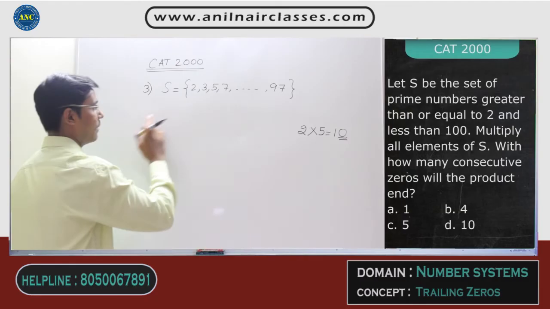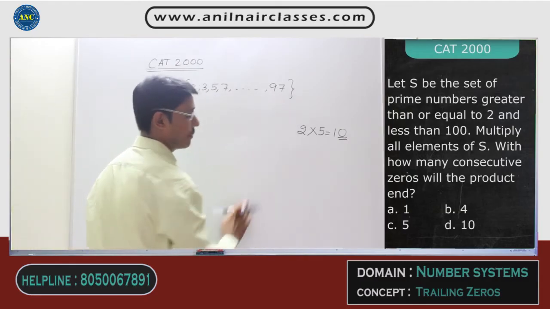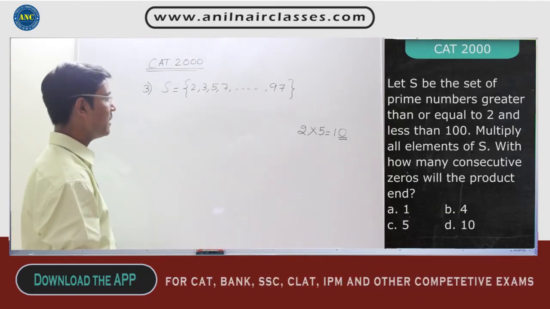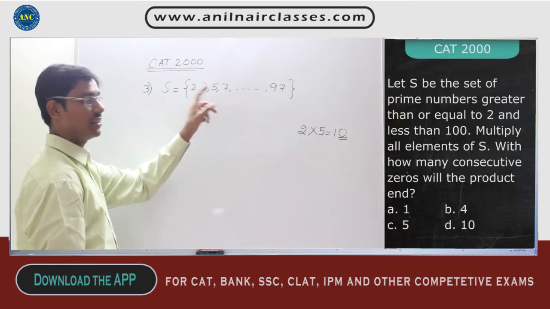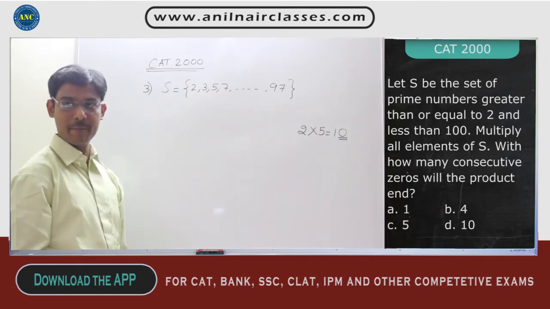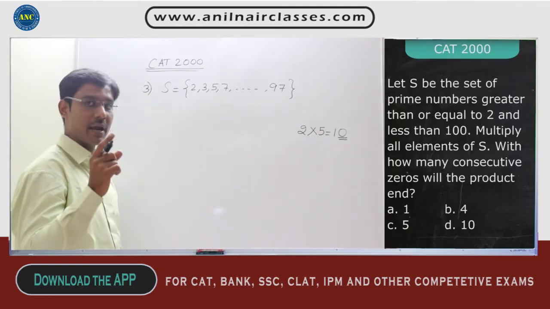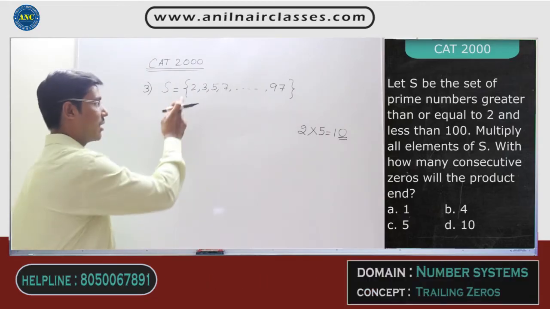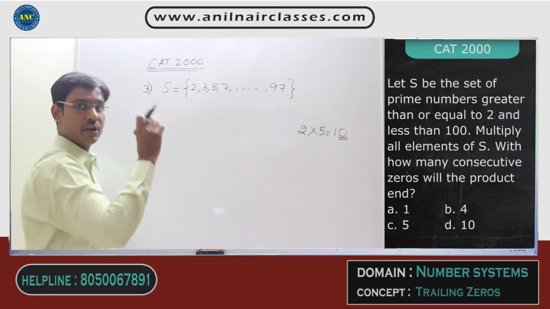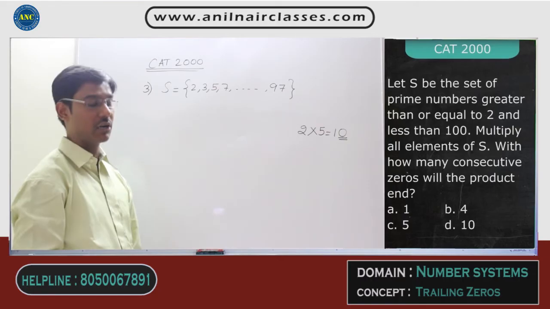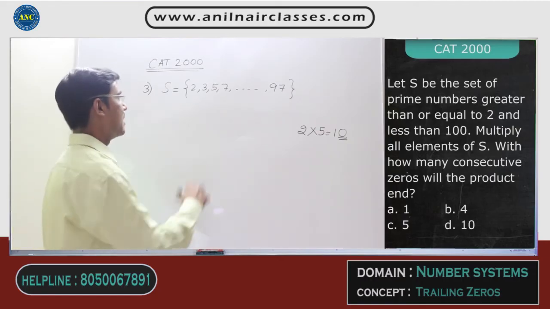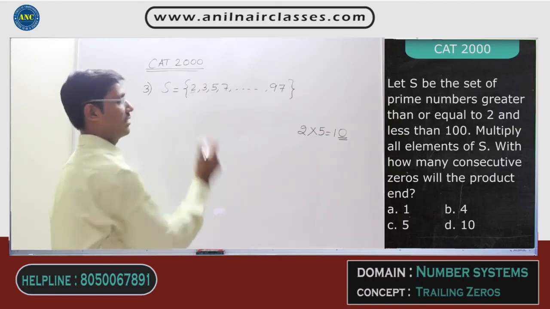Like this it continues. Now they are telling that you need to multiply all these numbers. But if you observe carefully, in this set, these are all prime numbers. In prime numbers, the only even prime number is 2. All the rest, if a number is ending with 2, it will not be a prime number. That means there is only one 2 in the given set.